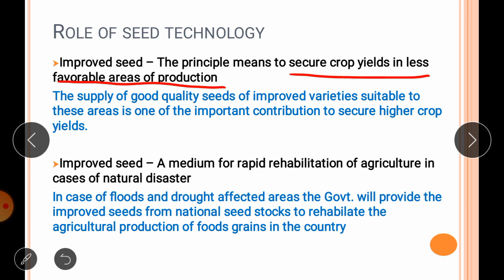Then the next one: improved seed is a medium for rapid rehabilitation of agriculture in cases of natural disaster. Widespread floods and droughts in various parts of the country as well as elsewhere have focused attention on these recurrent crises and the accompanying threats of famine and starvation. The relief operations by FAO show that it would be much more economical if the government had national seed reserve stocks at their disposal.